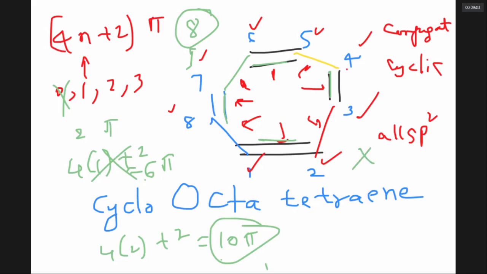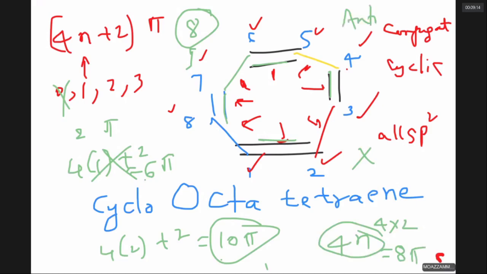In fact, it has 4n pi electrons, where n value is 2, so it has 8 pi electrons. Anybody who has 4n pi electrons is said to be anti-aromatic. If it is anti-aromatic, it will be unstable. It dislikes being unstable. What to do?